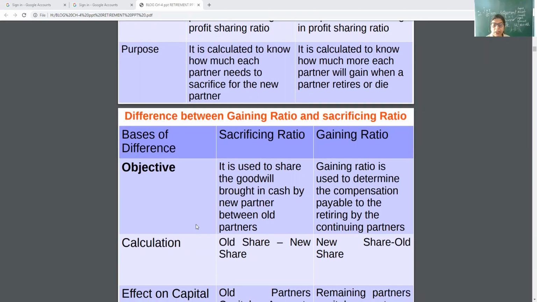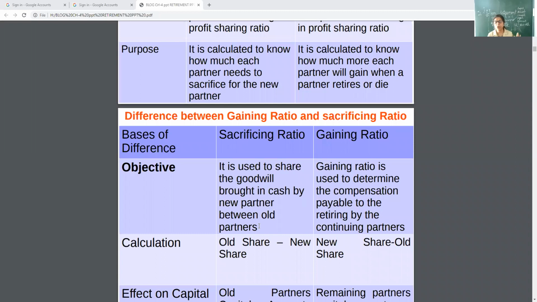Then the next, objective. The aim of sacrificing ratio is to share the goodwill brought in cash by the new partner between the old partners. The main aim of calculating sacrifice ratio is to distribute the premium for goodwill at the time of admission among the old partners.